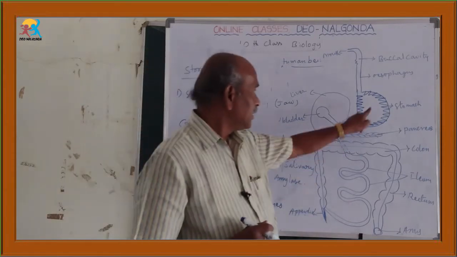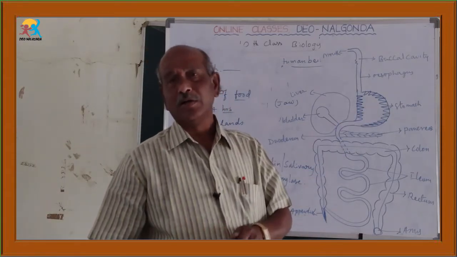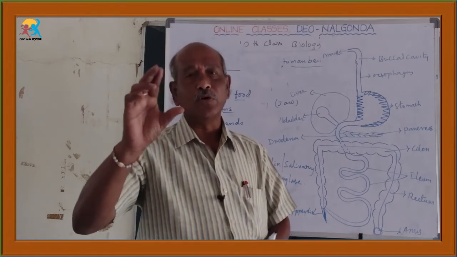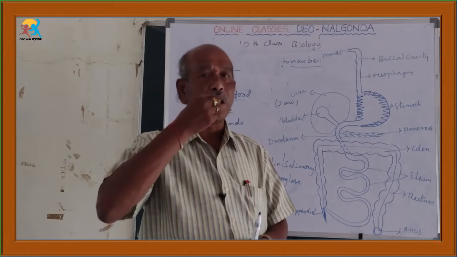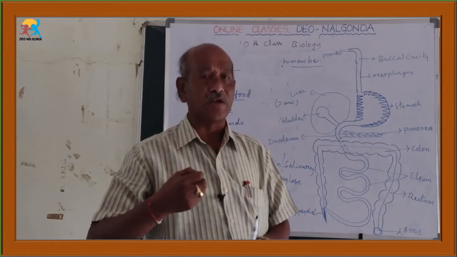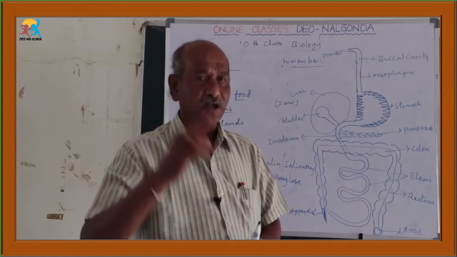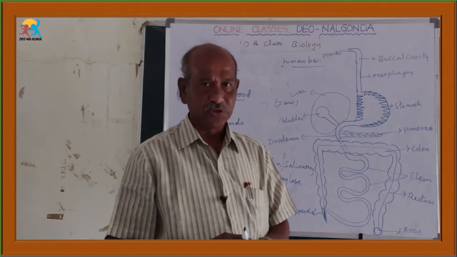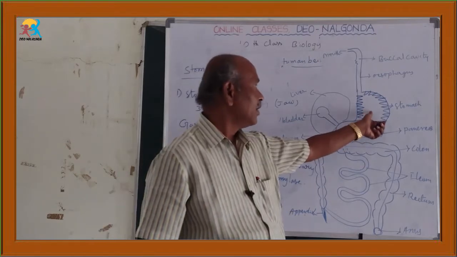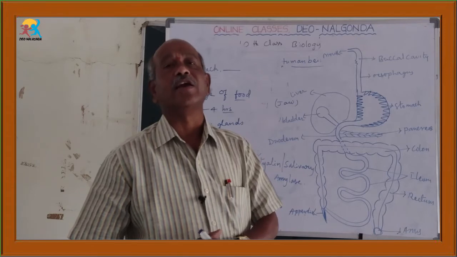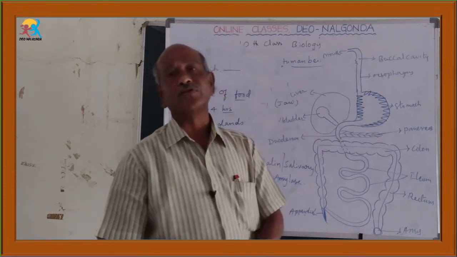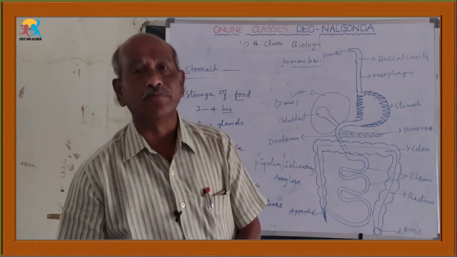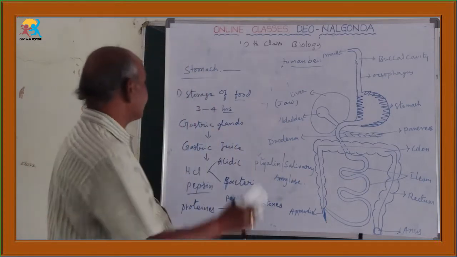Like that, in the stomach a little amount of protein is digested, and already in the buccal cavity, with the help of saliva, a little amount of carbohydrate is digested. So at last what happens? A semi-solid food material is formed in the stomach. That food is known as the chyme. What is it called? Chyme.